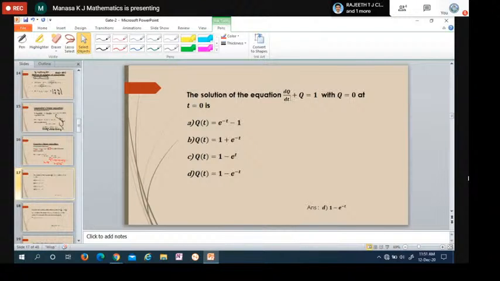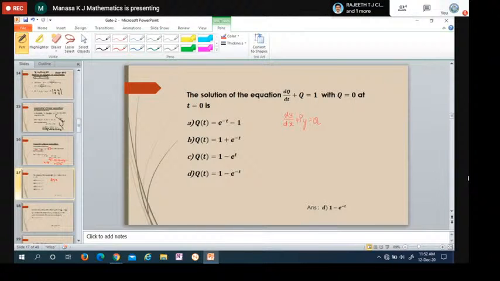The equation is dq by dt plus q is equal to 1, with q is equal to 0 at t is equal to 0. You can see this is a linear differential equation. It is of the form dy by dx plus py is equal to q, which I have explained before. This is called a linear differential equation, and the given equation is of this form. Instead of y we have q, and instead of the x variable we have t.